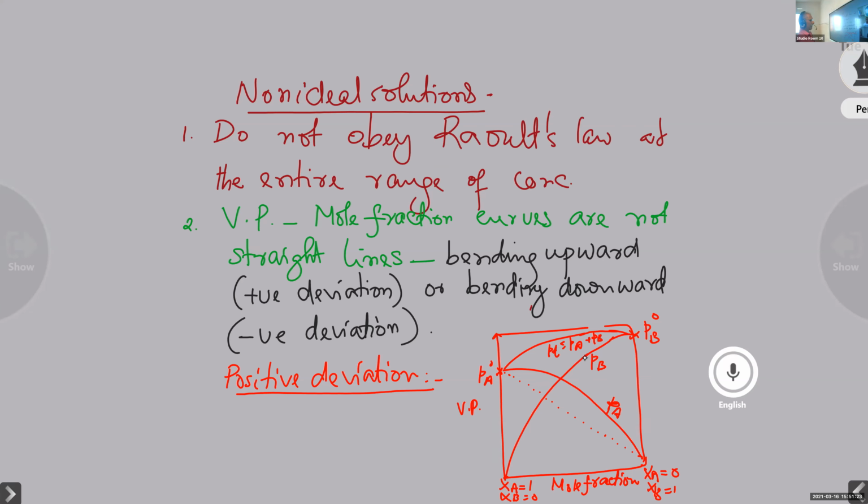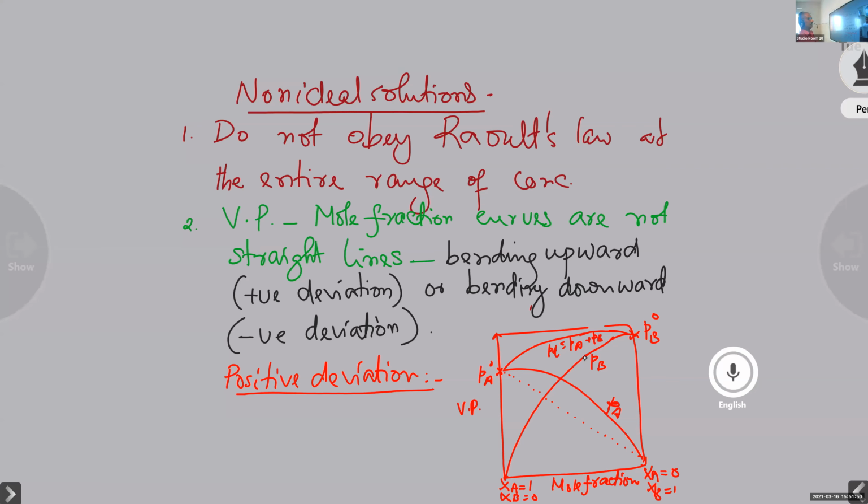Now you draw the PA curve, the partial vapor pressure of A. It is bending upward. Then XB is equal to 0 and XB is equal to 1. Then the PB curve is also bending upward. Then you can draw the P total curve also, PA plus PB.